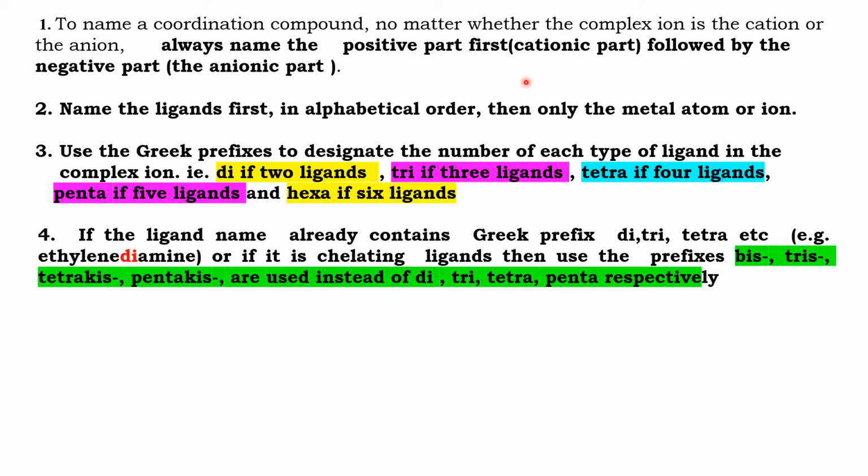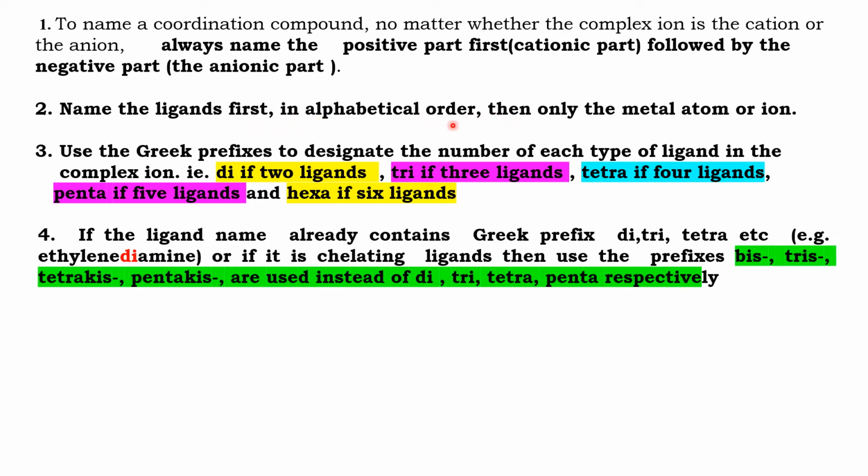If the positive part is the coordination sphere, and we know the coordination sphere contains ligands and metal ion, the second rule states that we name the ligands first. If we are naming the coordination sphere, inside it we have to name the ligands first. And the ligands have to be named in alphabetical order.